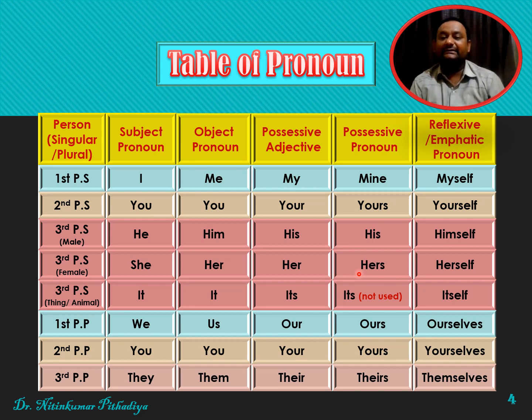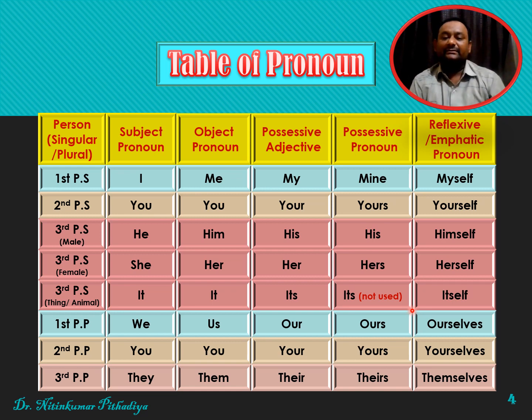Friends, see here, it is not apostrophe s. So hers and herself. Then it, its, its. This its as possessive pronoun is generally not used. Then itself. If it is we, then we, us, our, ours, and then ourselves.